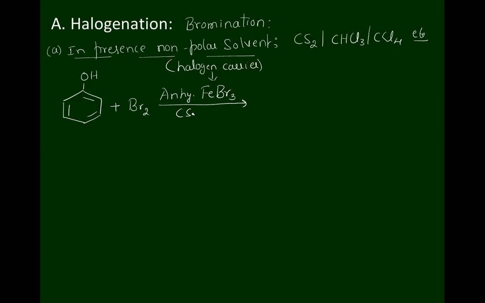In either carbon disulfide or carbon tetrachloride, it undergoes electrophilic substitution reaction. The mechanism of electrophilic substitution of the benzene ring we have taught in the first year PUC concept. Please refer to it once, so that I can write only the major reaction, but I'm not going to teach you any mechanism with respect to halogenation, because you have already learnt it in the first year PUC, that is electrophilic substitution reactions of benzene.